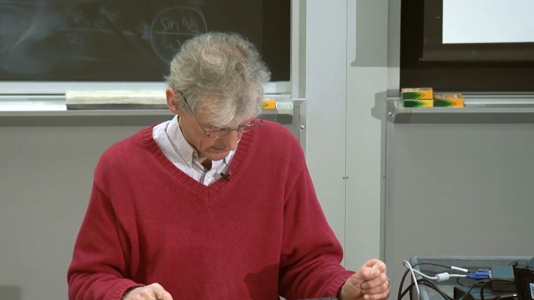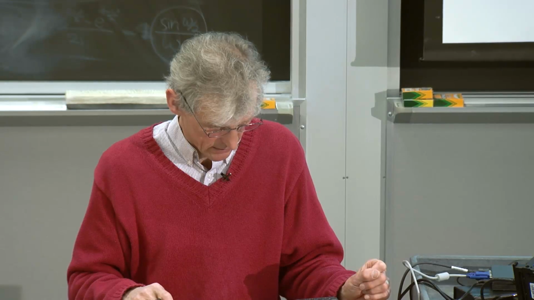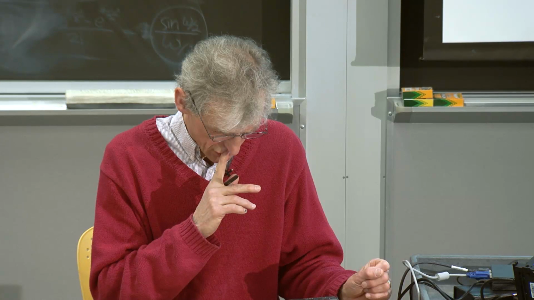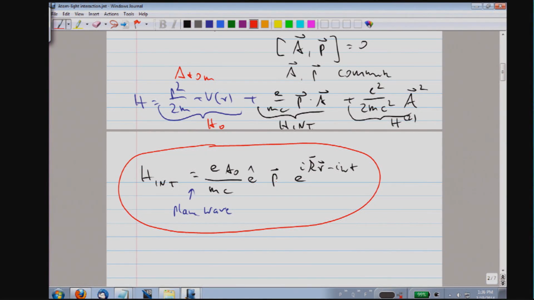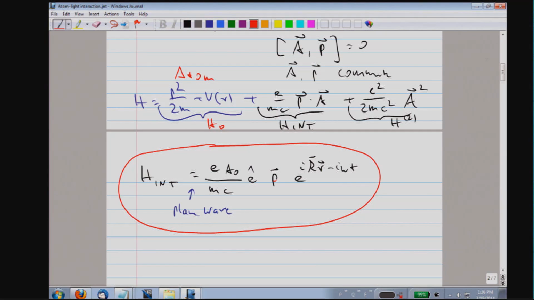Since the divergence of e to the I k dot r is just k dot A. So you're asking what is the divergence of A if A is a plane wave e to the ikr?